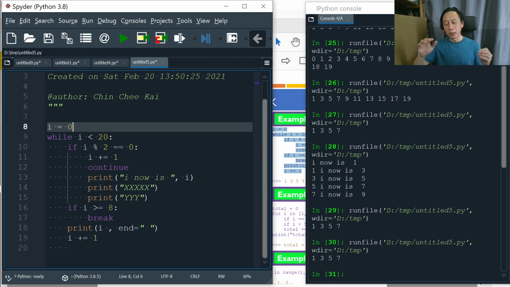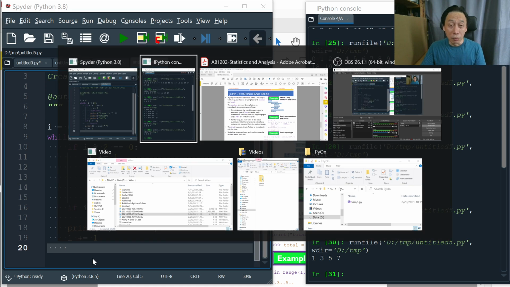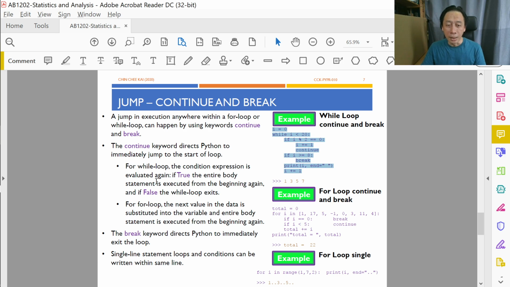So continue and break, they are very powerful control keywords, especially within a loop, to jump ahead, continue to the next loop, or break out and then continue from where the loop started, the next line after the loop. So these are the keywords that allow us to jump. Yeah, so that's jumping.